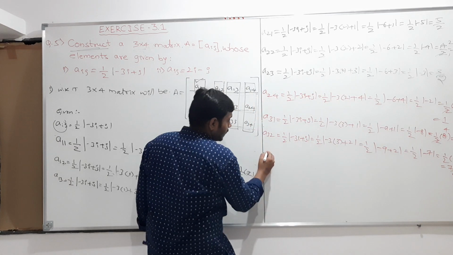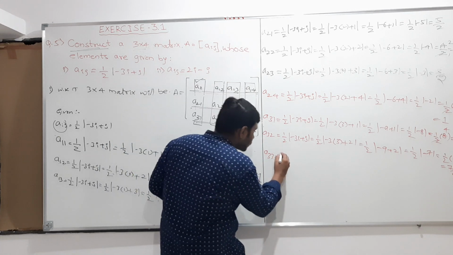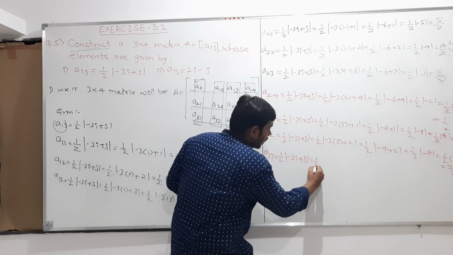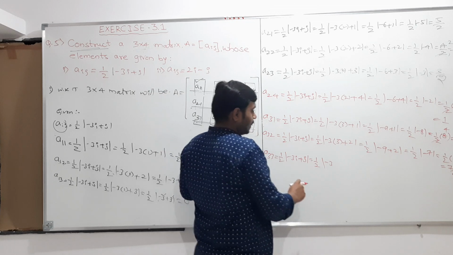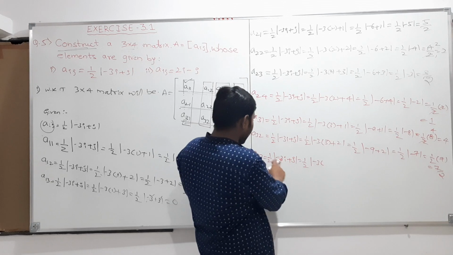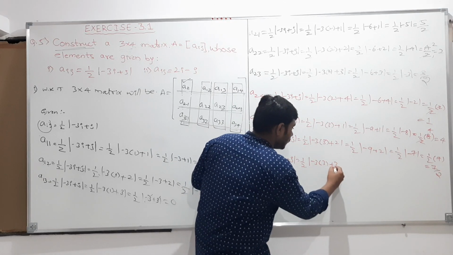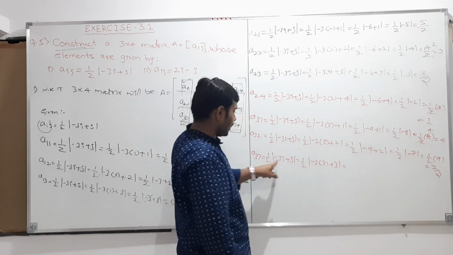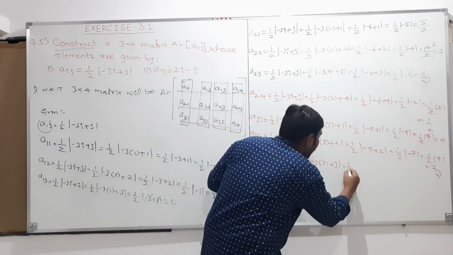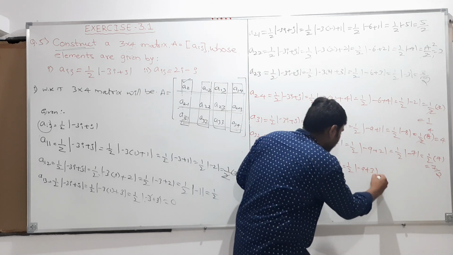And next we should calculate a33. So a33 element: a33 is equal to half into |-3i + j|, which is half into |-3 into i value, which is 3, plus j value, which is also 3|. So i value is 3, j value is 3, because I needed the value of a33. So therefore half into |-3 threes are 9, plus 3|.